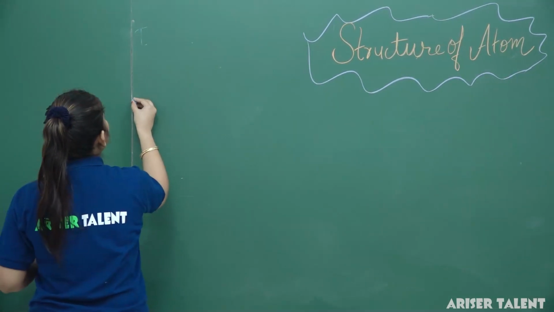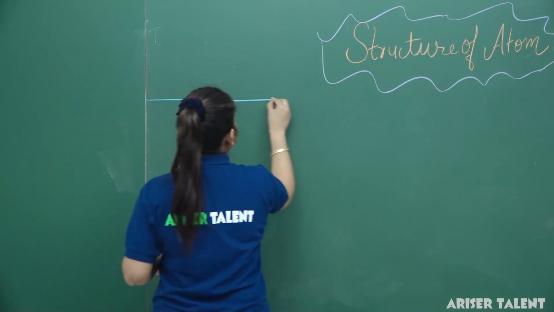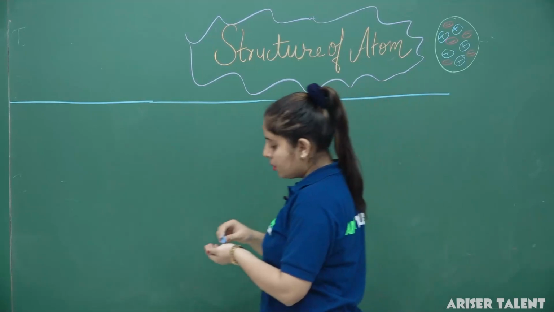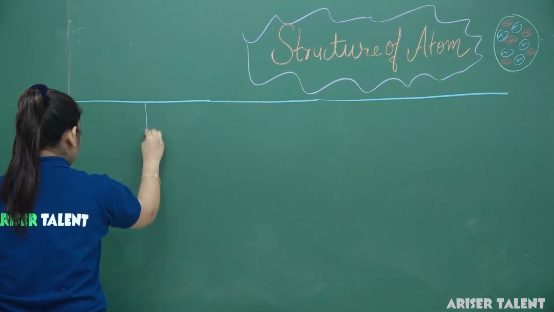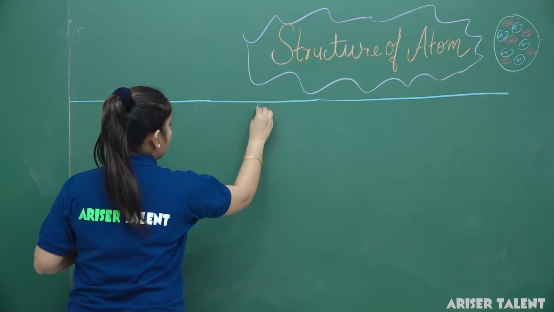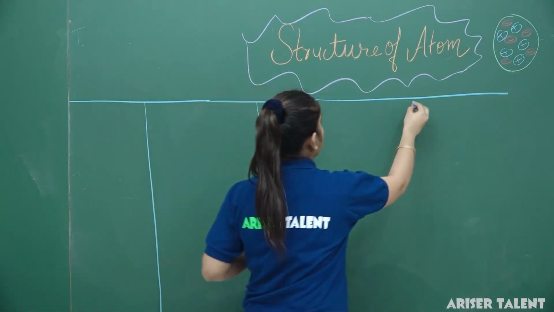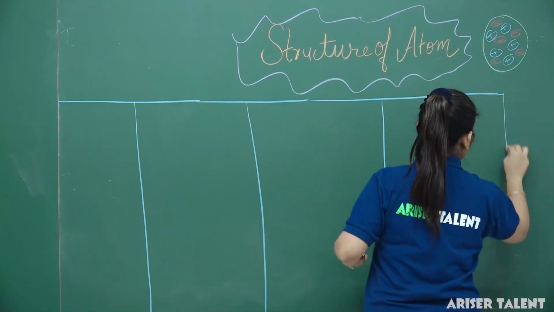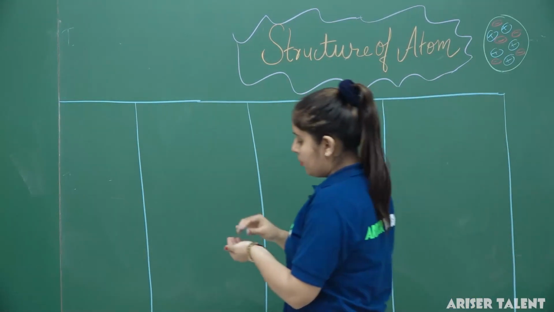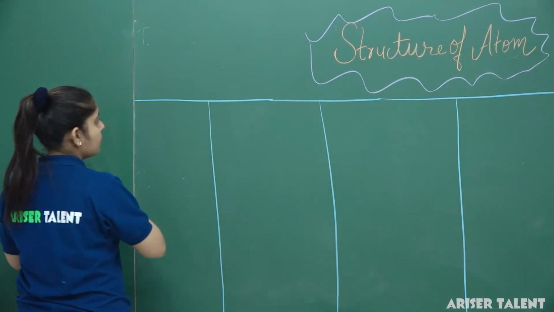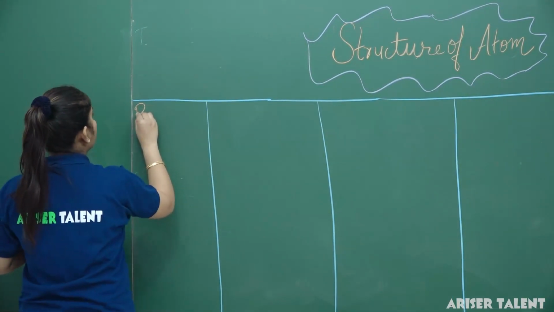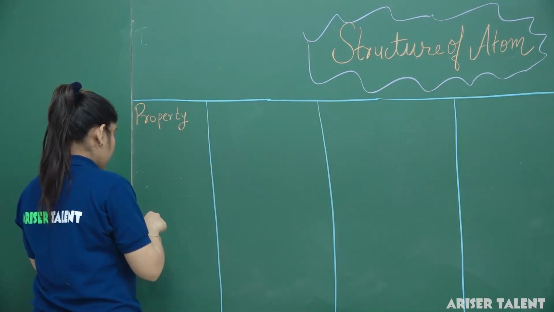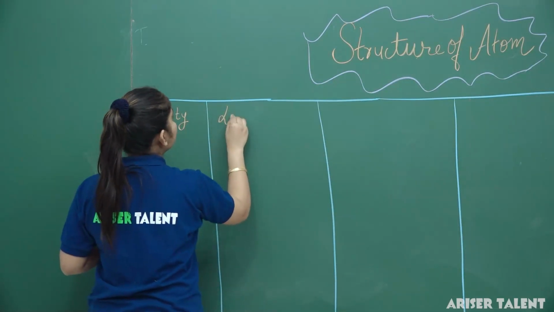So we have a general representation of the table here. We have three subatomic particles.